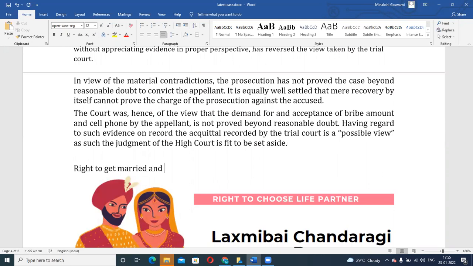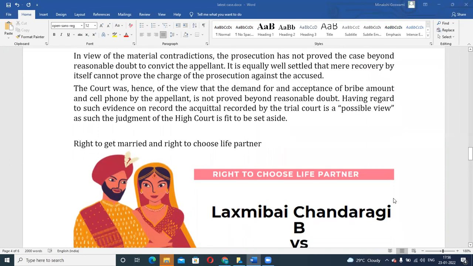Can you tell me what is the difference between these two things? Right to get married and right to choose life partner. What may be the difference?